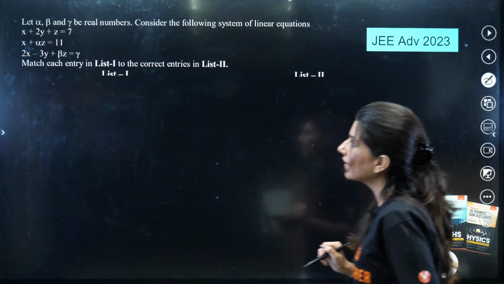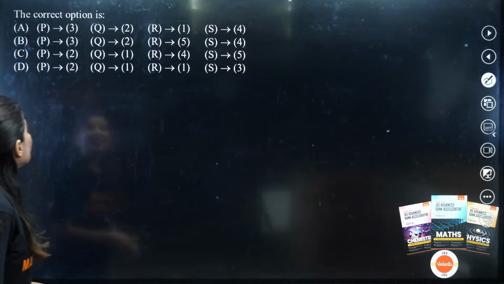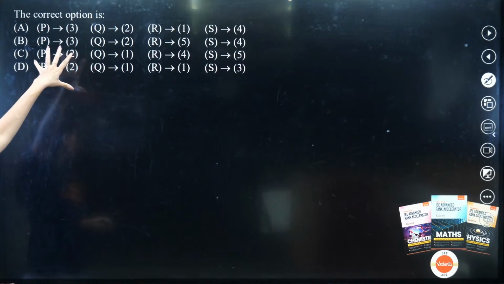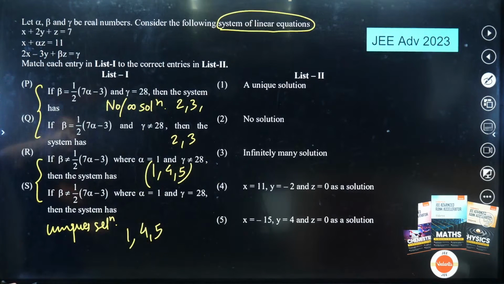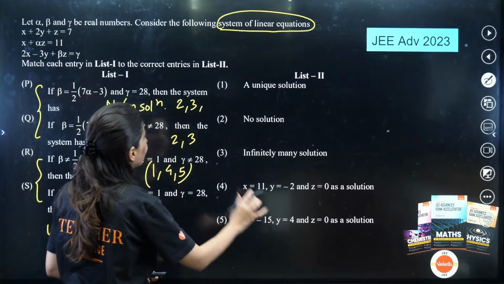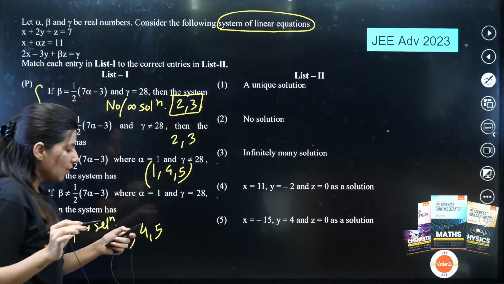Now let us have a look at the options. So P is either 3 or 2. Okay, so no need of writing 4 or 5. What about Q?